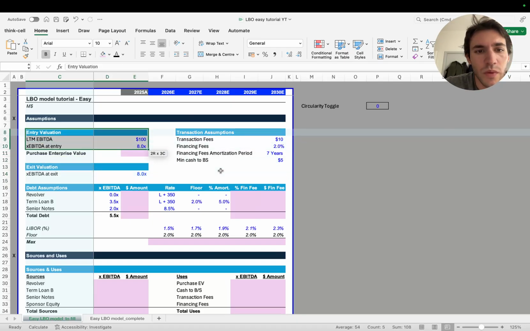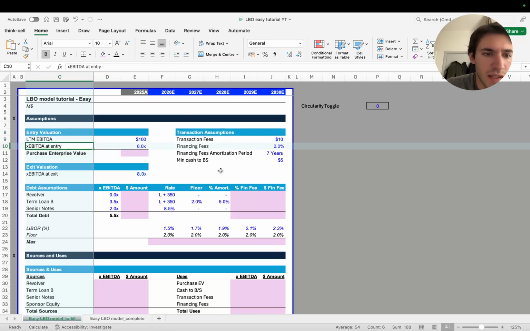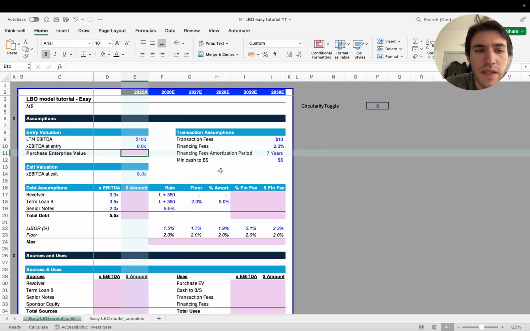The first thing that we want to do in an LBO model is try to understand what the purchase price of the company is. Usually, the main way to do this is you start with the EBITDA of the company, the last twelve months, LTM EBITDA. You multiply it by a multiple. In this case, we are assuming it's going to be 8 times the EBITDA, and that is going to give us the purchase enterprise value.